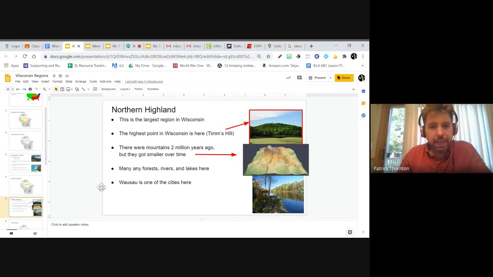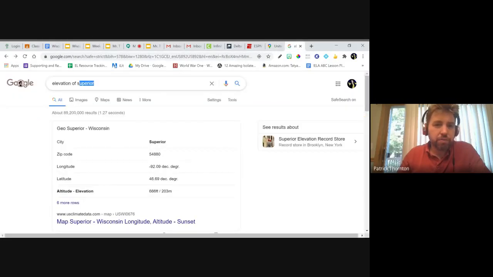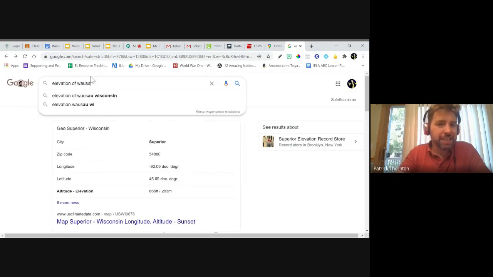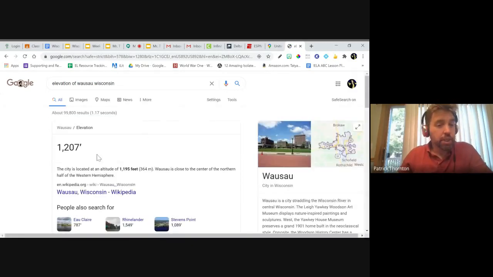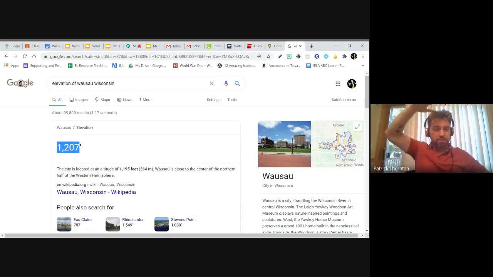So on this slide, let's just take a look at the elevation. Let's double check that again since we're talking about it. Elevation of Wausau. It seems a lot different. Oh yeah, look at that. That's a big difference, right? What was it in Green Bay again? Like 100 something. It was like 500, right? And look at this one. This is double. It's like 1,000.